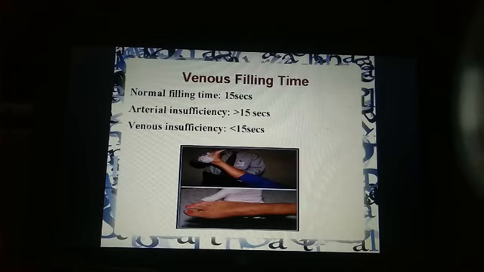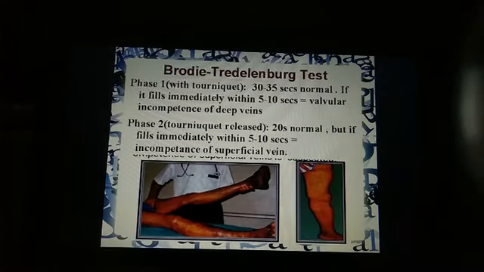So the time is to be noted, as shown in the figure, that the leg is elevated, and when it comes in the dependent position, the time is noted up till the superficial veins are distended or filled. Normal filling time is 15 seconds. In arterial insufficiency it takes more time to fill, that is more than 15 seconds, and in venous insufficiency less than 15 seconds, right?